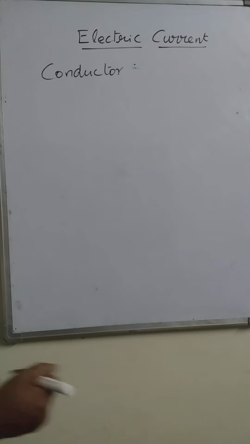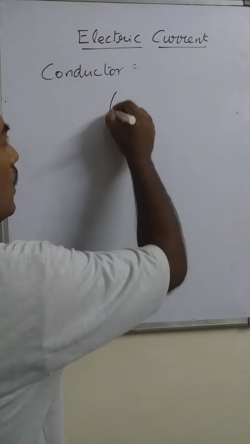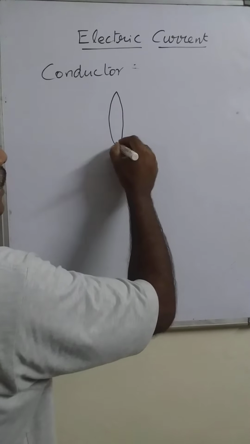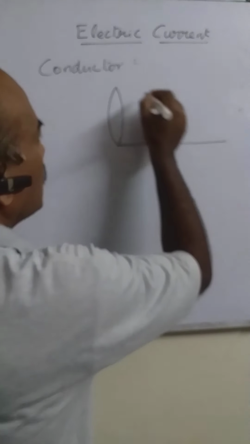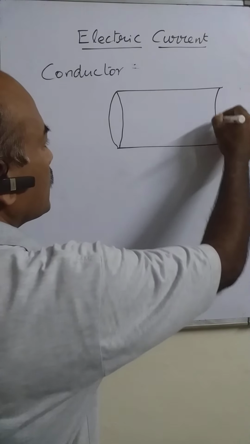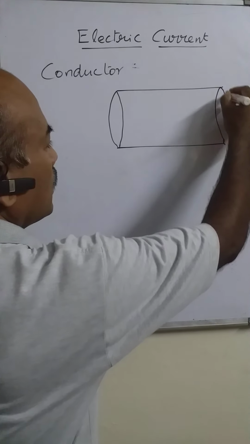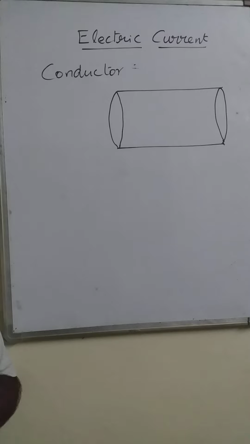Suppose we take, this is a conductor. We take it in the form of a wire, that is, in a cylindrical shape.